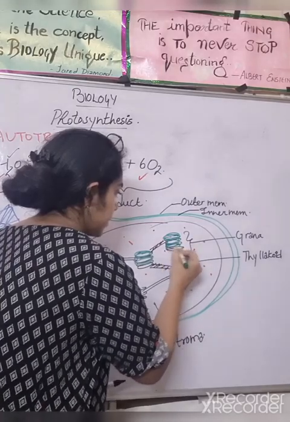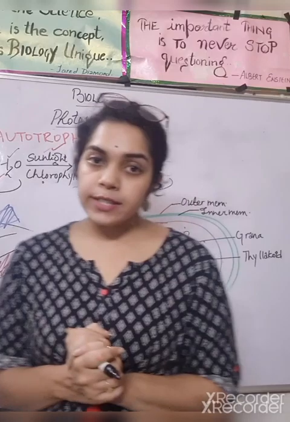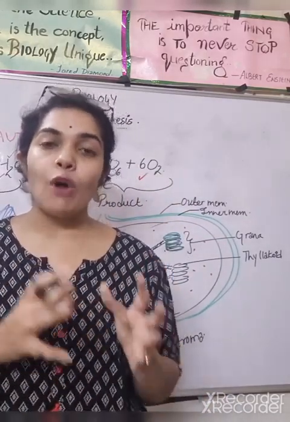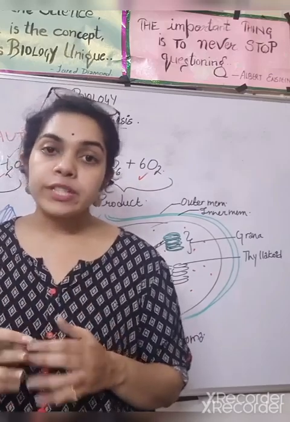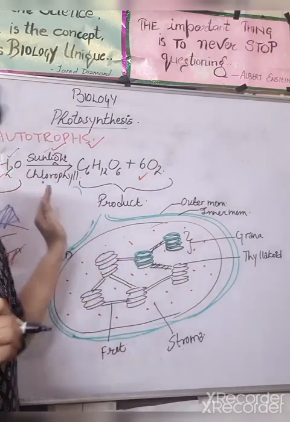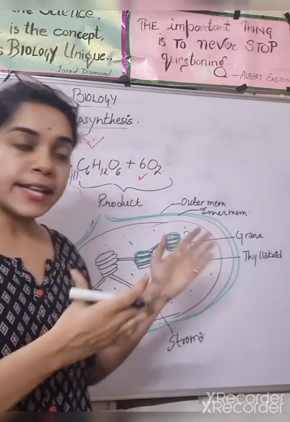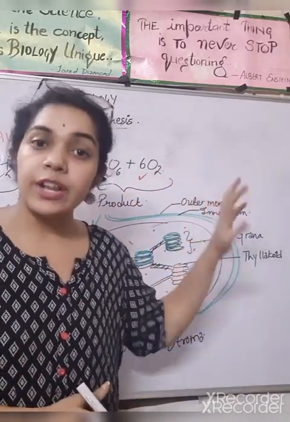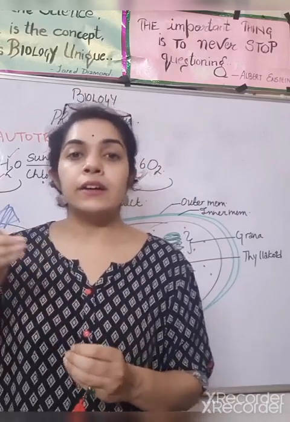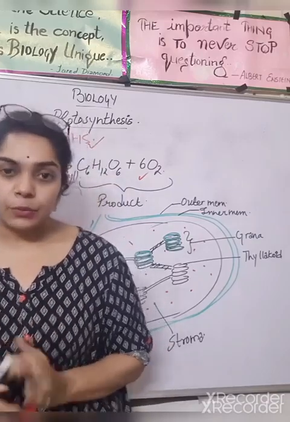Okay, fine. So what exactly is photosynthesis? Photosynthesis is a process which helps in making food, glucose, in the presence of carbon dioxide and water, in the presence of sunlight, releasing glucose and oxygen in return, in the green leaf. That means in the leaf which has chlorophyll in it. Okay, thank you.